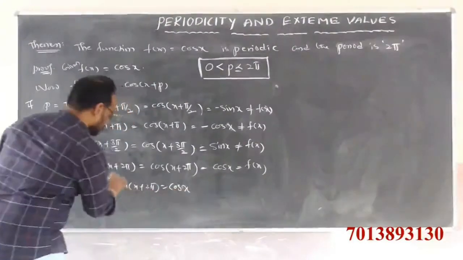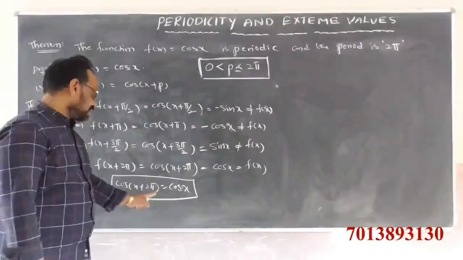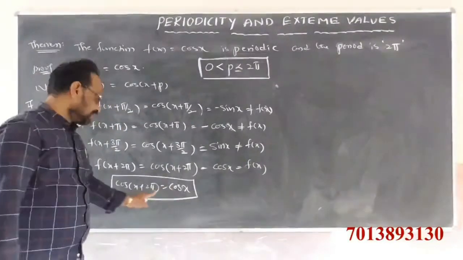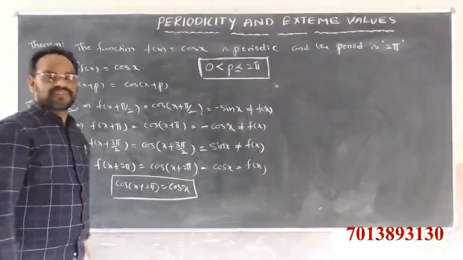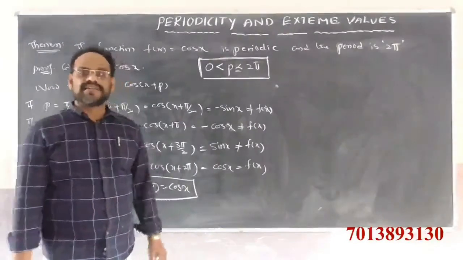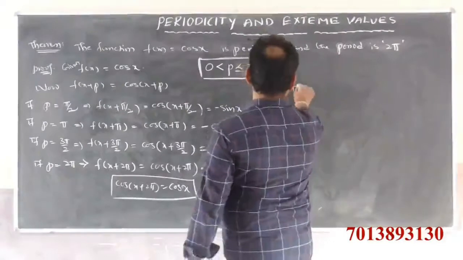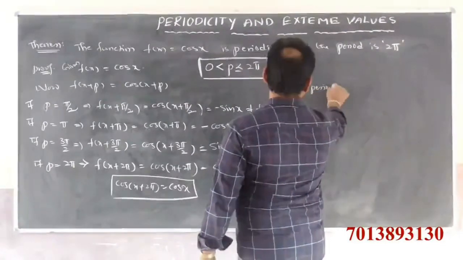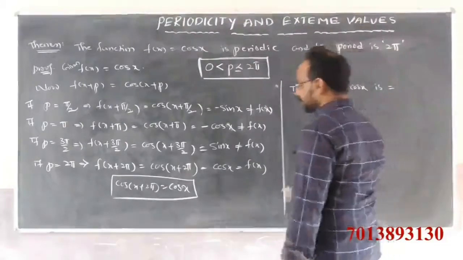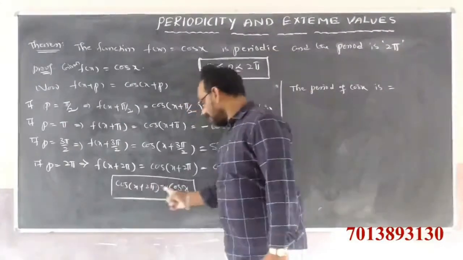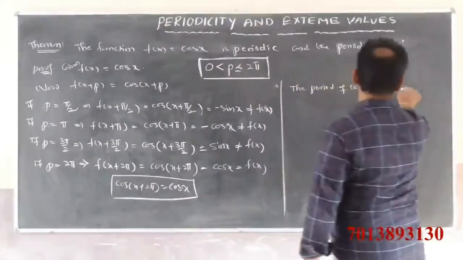That means, to satisfy the condition f of x plus p is equal to f of x, the cosine function is a periodic function. What is the period of cos x? Observe here, cos x plus 2 pi is equal to cos x. So the period is 2 pi.